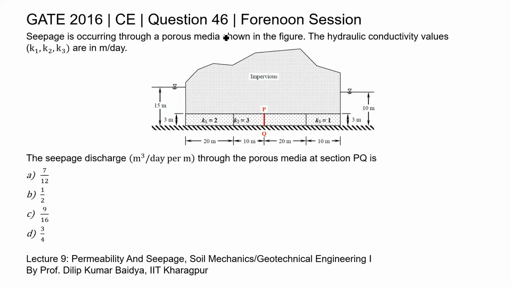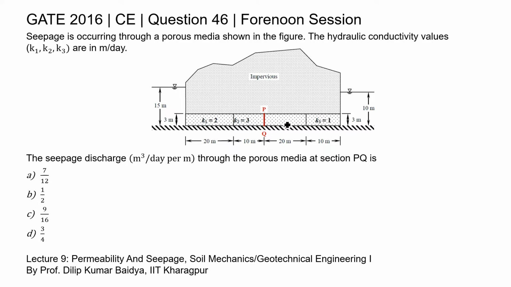This is question 46 of civil engineering paper of GATE 2016 forenoon session. Seepage is occurring through a porous media shown in the figure. The hydraulic conductivity values K1, K2, K3 are in meter per day. The seepage discharge through the porous media at section PQ is.